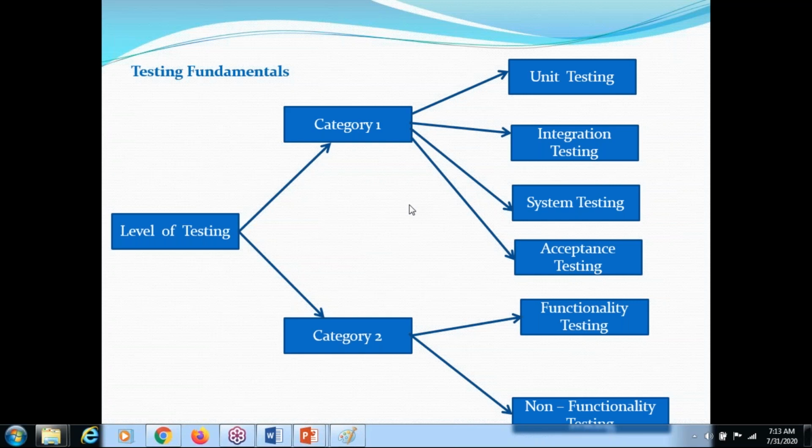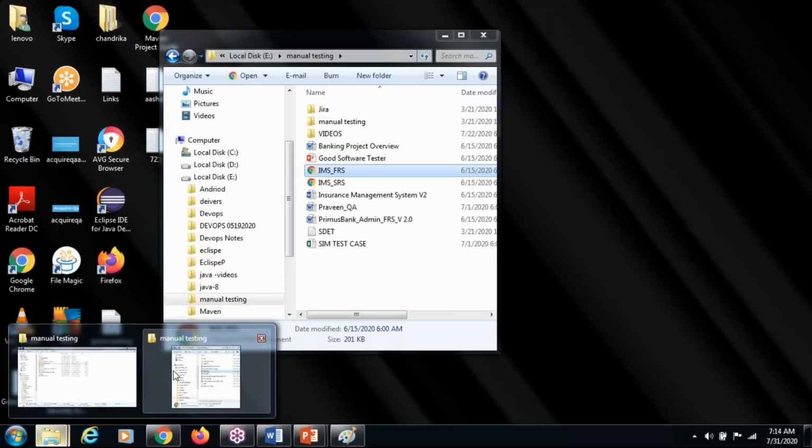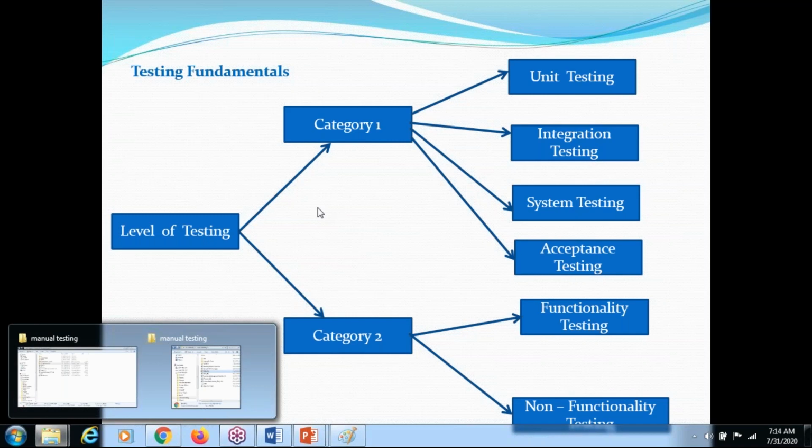You were showing at the beginning an application called the insurance management system. I think they will not provide that now, while we complete the class. When we are in the project, they will send you that one. So that is during the project time. Yes, we will go with it at project time. Okay, all right.